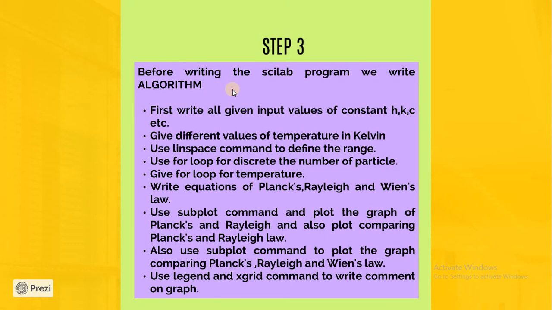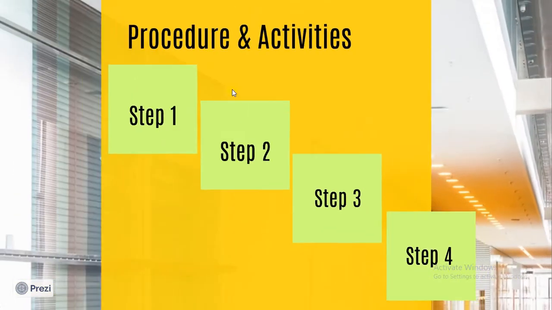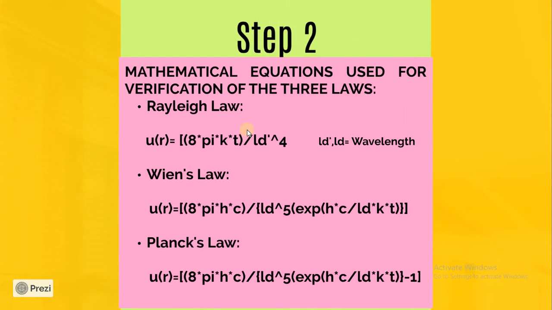In the experiment, I'll show you one more time. See here, if you observe what we have: 8 pi is a constant, k is also a constant, h is a constant, c is a constant. So certain values here are constant, and some values like T and the wavelength LD are variables. So first of all, we'll choose the constant values that we will require.